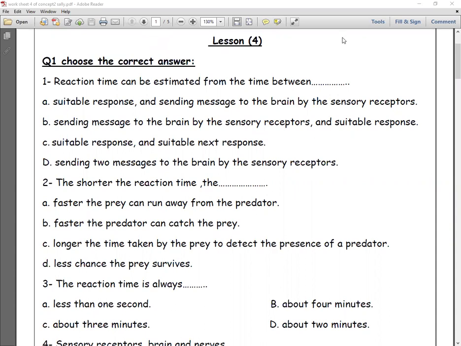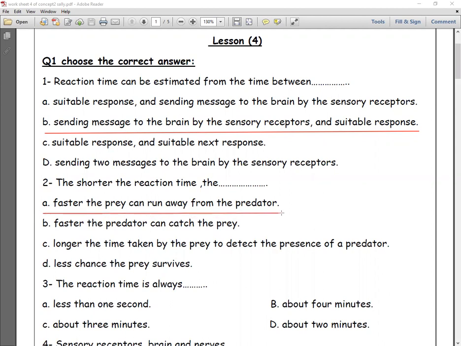So it will be B, send the message to the brain by the sensory receptor and suitable response. It's the reaction time.